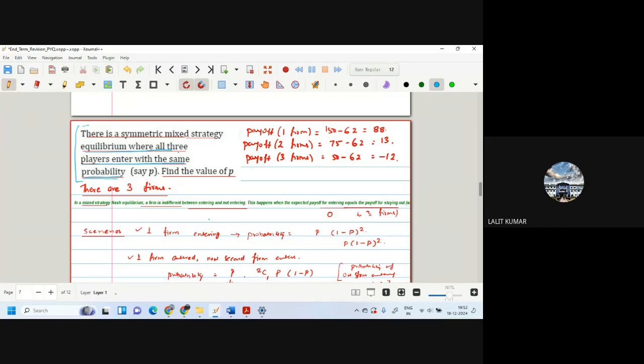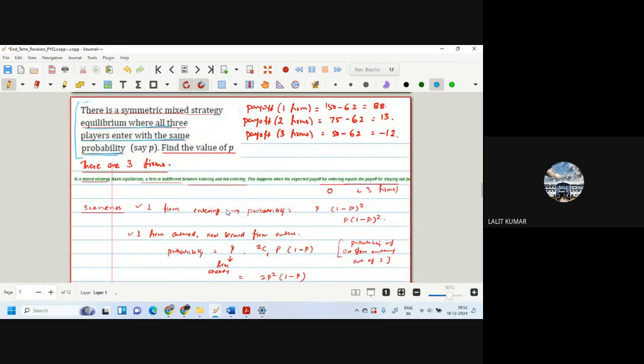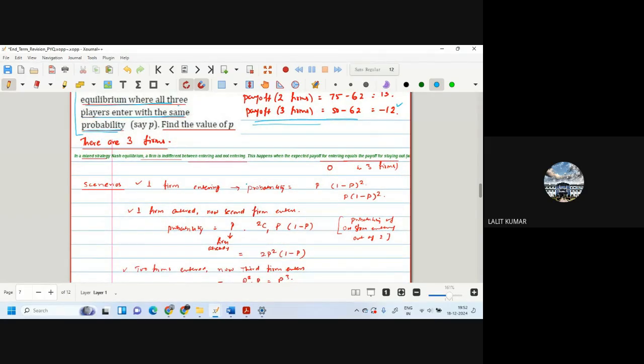So first of all, we see these are the payoffs. We have seen already that the payoff for one firm is 88, for two it is 13, and for three firms it is minus 12. Remember, in a mixed strategy Nash equilibrium, a firm is indifferent between entering and not entering. This happens when the expected payoff for entering equals the payoff for staying out. Staying out, his payoff was 0.